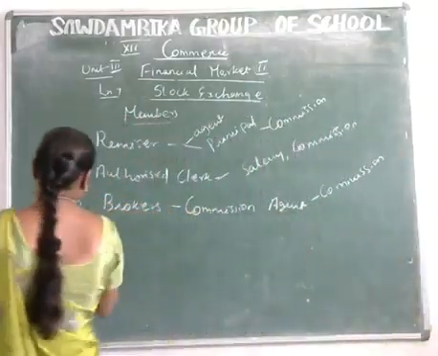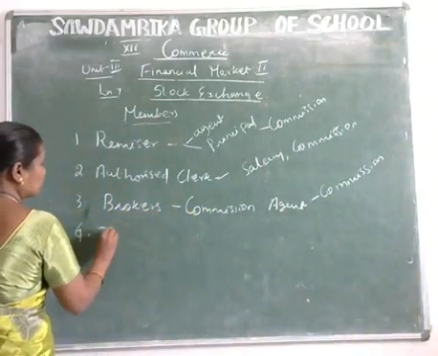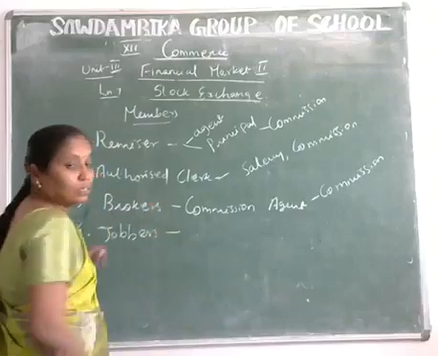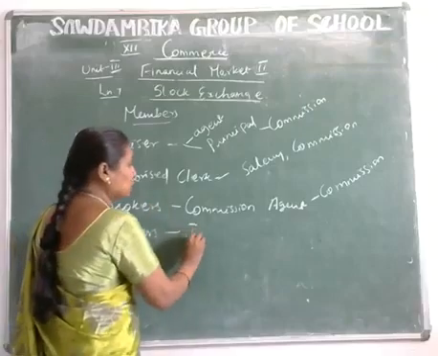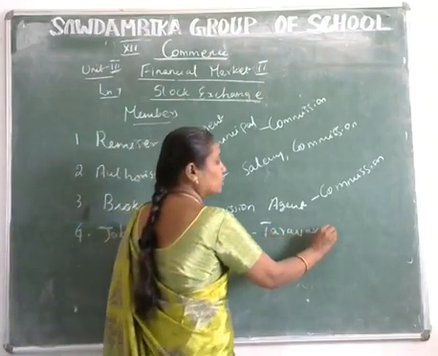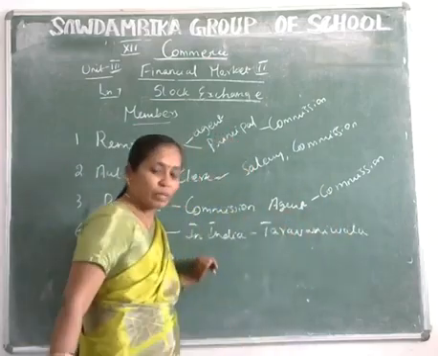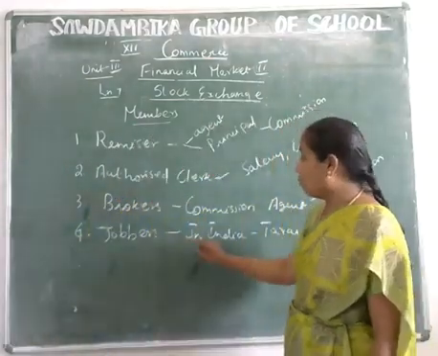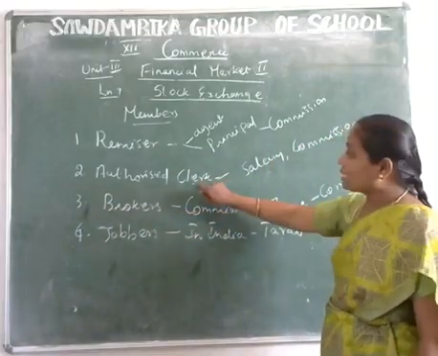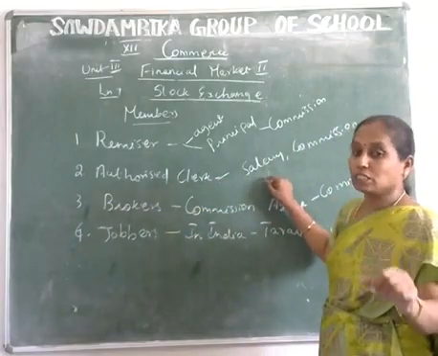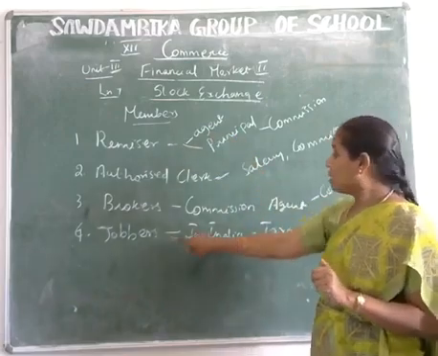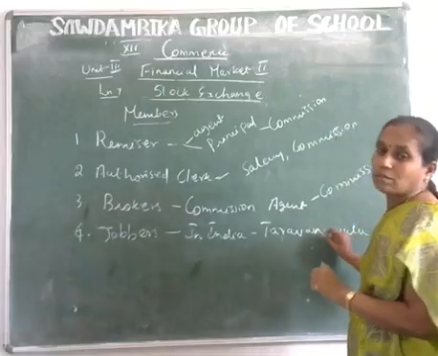The next one is jobbers. Who is another member? Jobbers. In our country, India, jobbers are also called Taravani Walas. What is the other name of the jobber? This is one of the one-word questions. Brokers are also called commission agents. The authorized clerk is one of the employees and also a member in the stock exchange. Remisiers act as agents in the stock exchange. So jobbers in India are also called Taravani Walas.